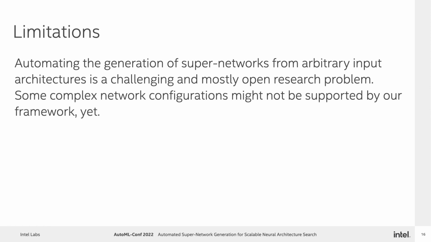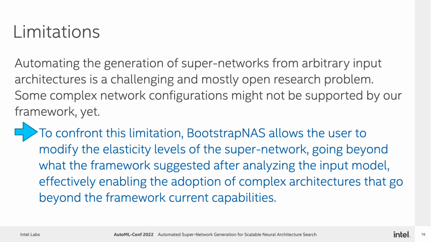Automating the generation of supernetworks from arbitrary input architectures is a challenging and mostly open research problem. Some complex network configurations might not be supported by our framework yet. To confront this limitation, Bootstrap NAS allows the user to modify the elasticity levels of the supernetwork, going beyond what the framework suggested after analyzing the input model, effectively enabling the adoption of complex architectures that go beyond the framework's current capabilities.